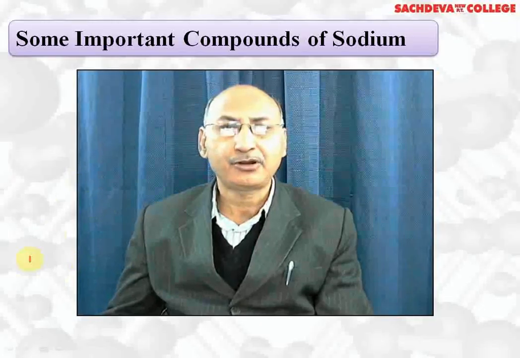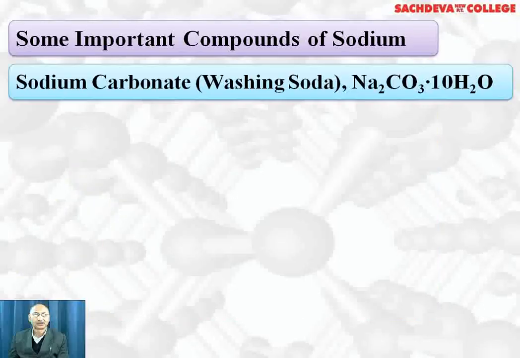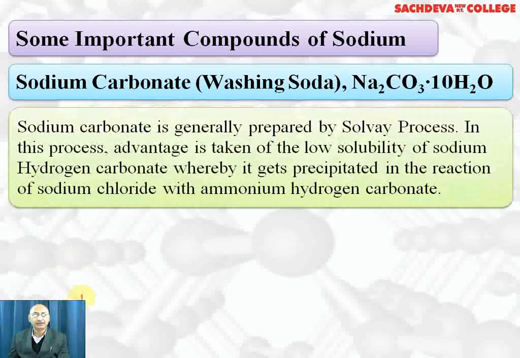Let's take up some important compounds of sodium. First, we are taking washing soda, which is Na2CO3·10H2O, that is sodium carbonate decahydrate. Sodium carbonate is generally prepared by Solvay's process, and the principle of the Solvay process is low solubility of sodium hydrogen carbonate. That is why it gets precipitated in the reaction between sodium chloride and ammonium hydrogen carbonate.